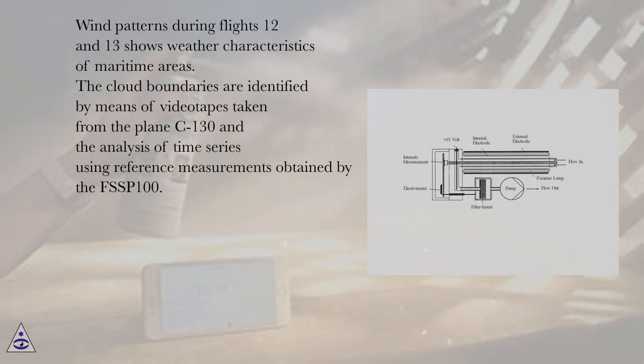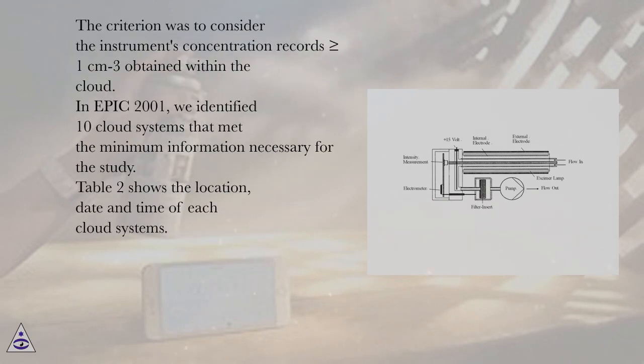The cloud boundaries are identified by means of videotapes taken from the C-130 plane and the analysis of time series using reference measurements obtained by the FSSP-100. The criterion was to consider the instrument's concentration records greater than or equal to 1 cm-3 obtained within the cloud.